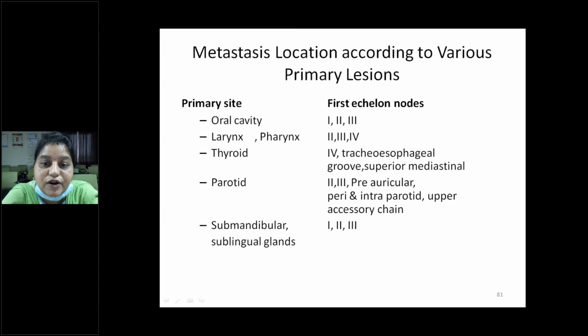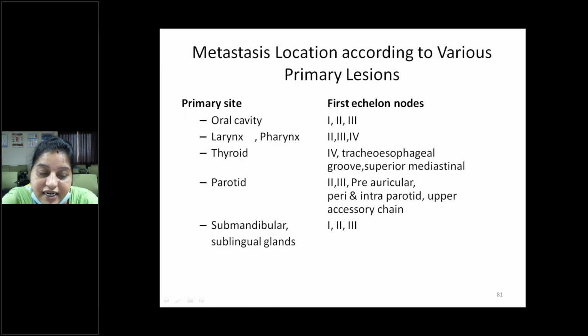Metastatic location varies according to the various primary lesions. If the primary site is in the oral cavity, then the first involved lymph nodes are levels 1, 2, 3. Whereas for larynx and pharynx it is 2, 3 and 4. Thyroid is level 4, and the tracheoesophageal groove and superior mediastinal lymph nodes.